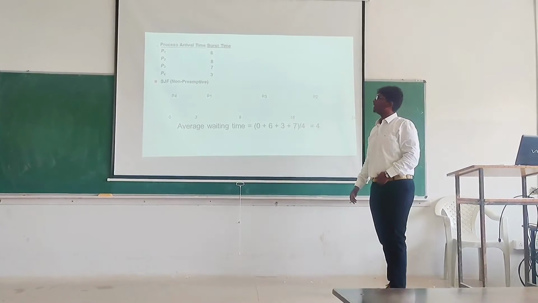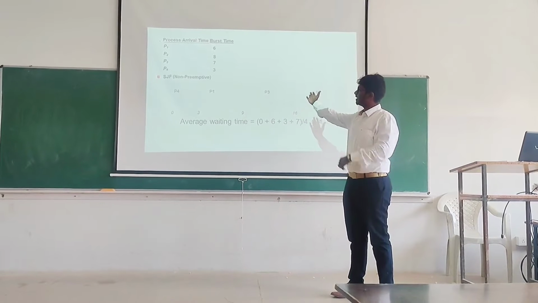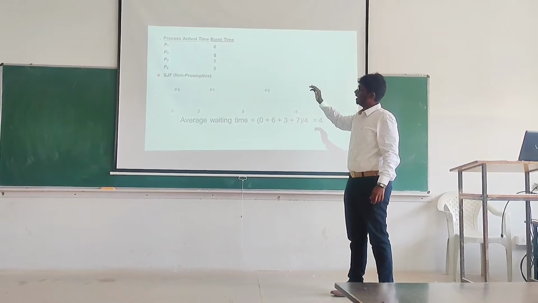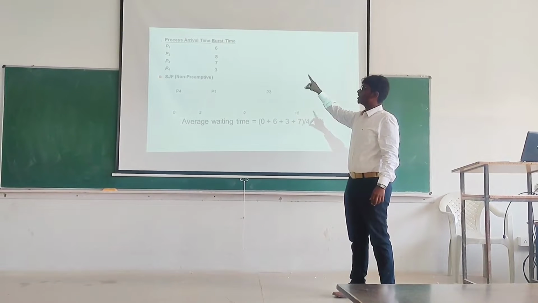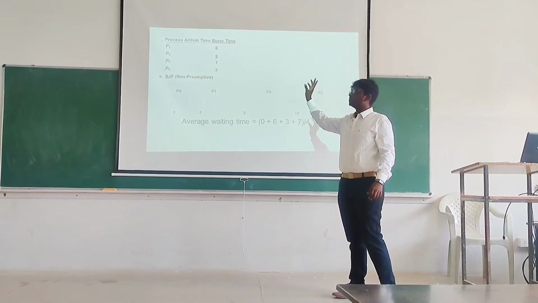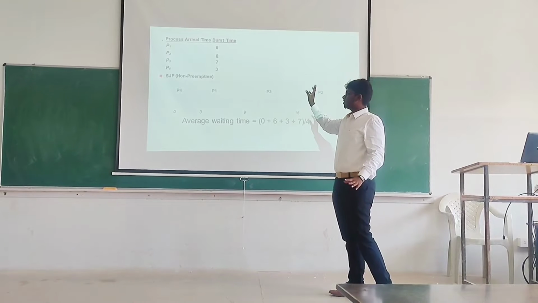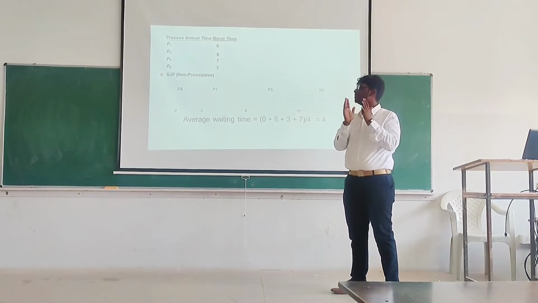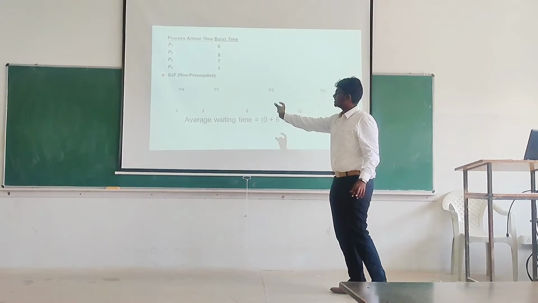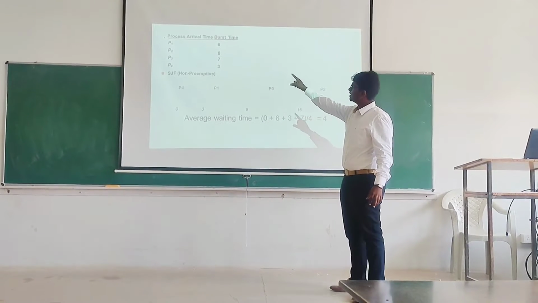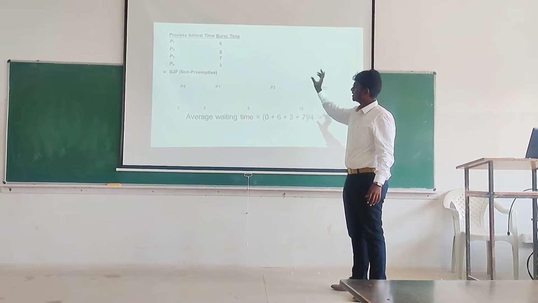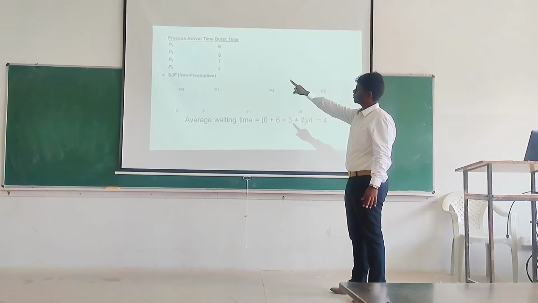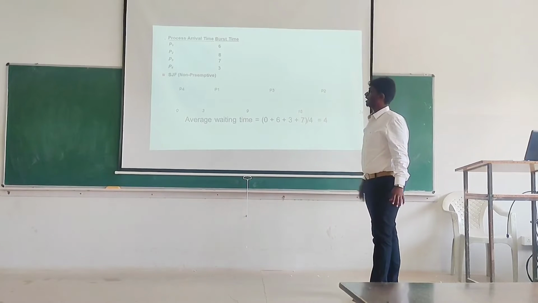This is an example with process arrival time and burst time. Four processes are there: 6, 8, 7, 3. Can you tell which process will be executed first? Yeah, you're right. P4 will be executed first because it is non-preemptive. This is the shortest job that will be executed first. It will take 3 seconds, and next P1 is the next smallest. From 3 to 9 it is 6. Then 9 to 16 it is 7. So P3 will be executed, and it follows.